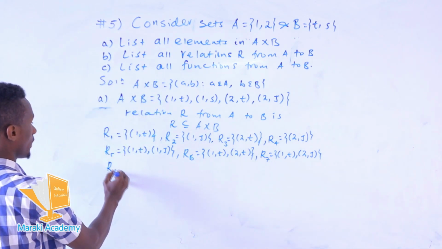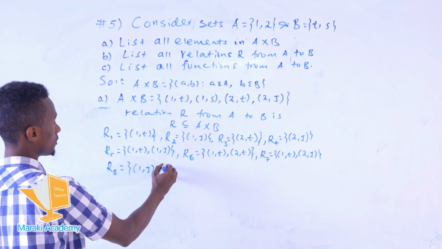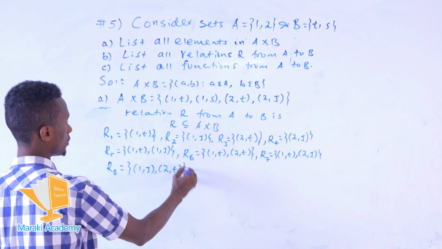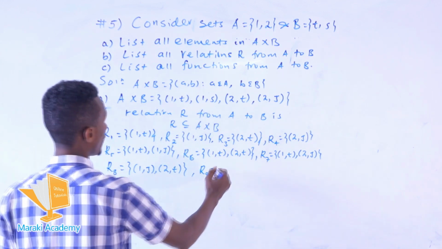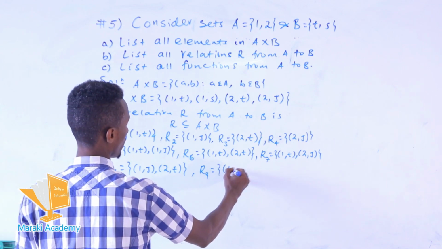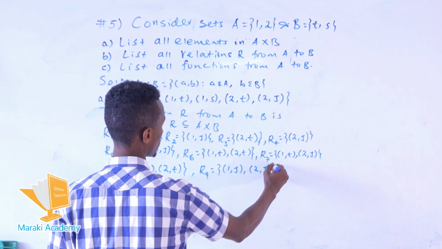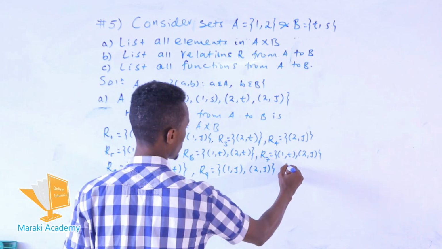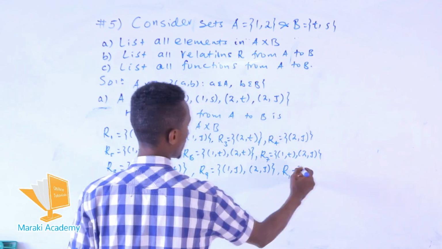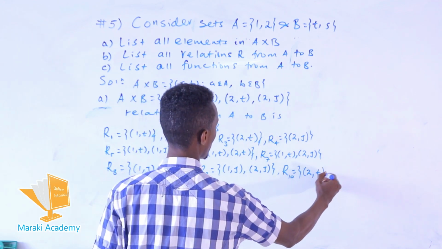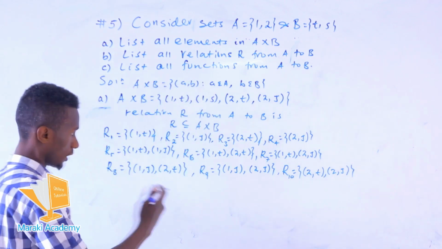R8 can be assigned with 1 with S and 2 with T. This is also a subset of this set. R9: the ordered pairs 1 with S and 2 with S. And the other is R10, which has this order, 2 with T and 2 with S. These are the other subsets.